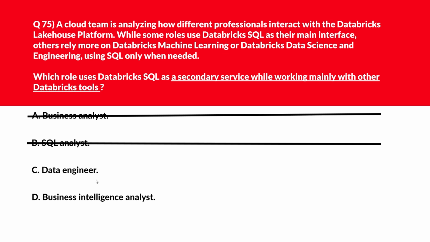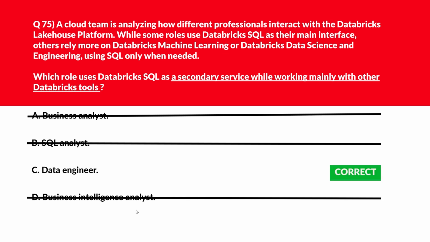C says Data Engineer. A data engineer focuses on pipelines and transformations using engineering tools, using SQL for support tasks. Let's keep it. Option D says Business Intelligence Analyst. BI Analyst builds dashboards by leveraging SQL queries. Let's delete this. We'll lock option C, data engineer, as the right answer.